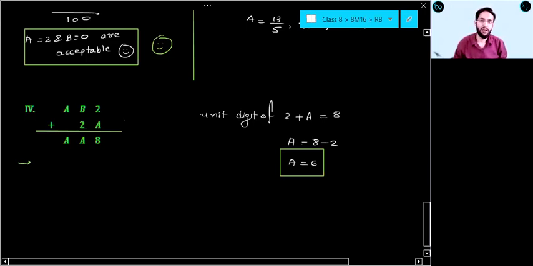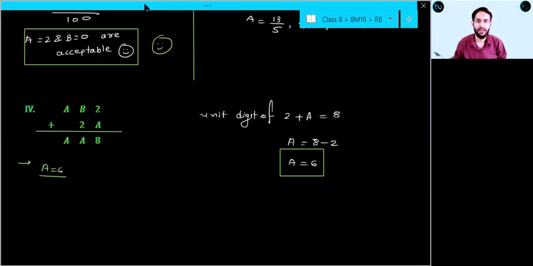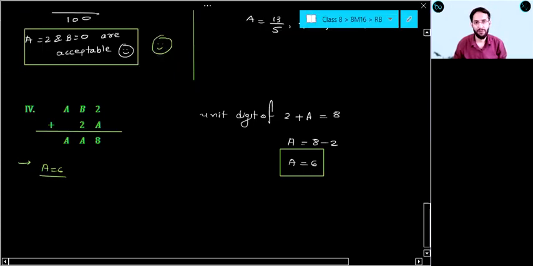Quickly. Now, if a equal to 6, let us put a equal to 6 and try to find value of b. So now, if I put a equal to 6, my puzzle question will become 6b2 plus 2, 6, right? Now we have to find b only. And this will become 6, 6, 8. Check. 6 plus 2, 8. b plus 2 equal to 6.